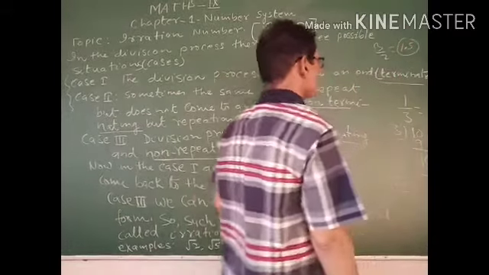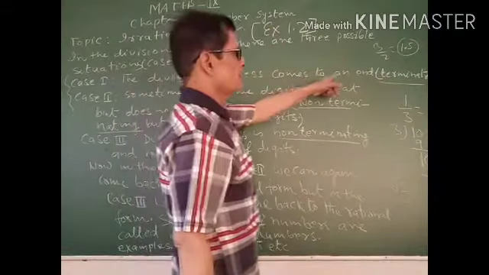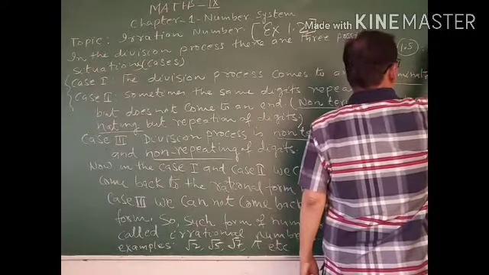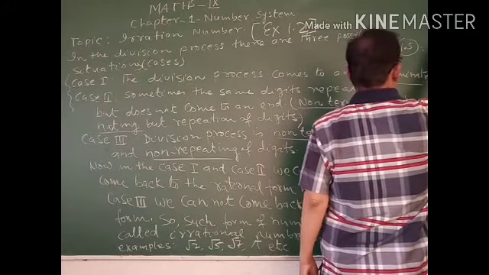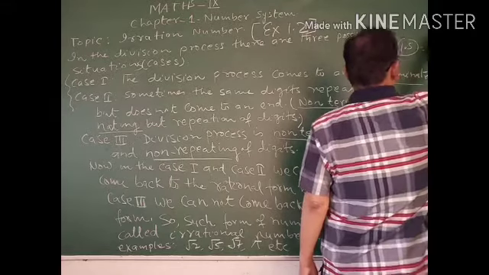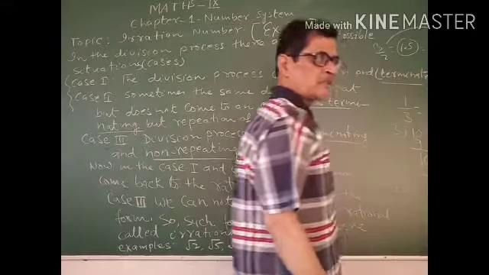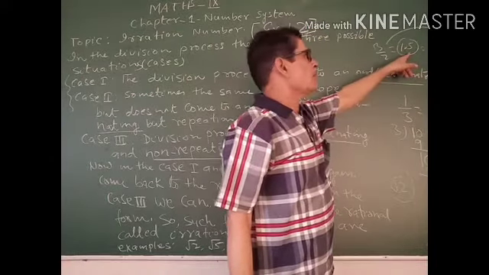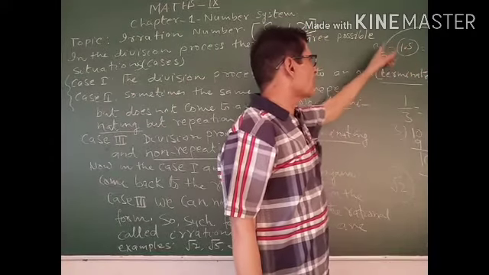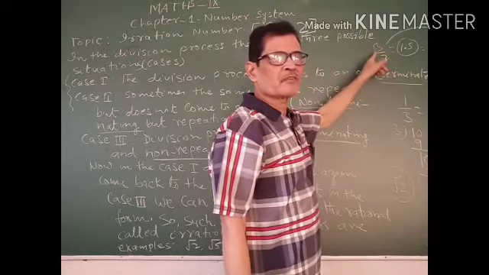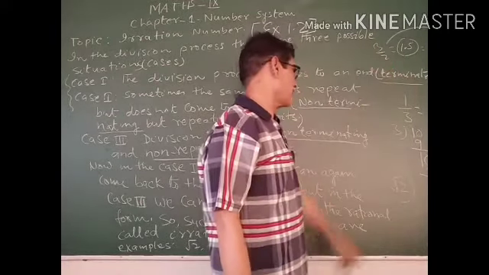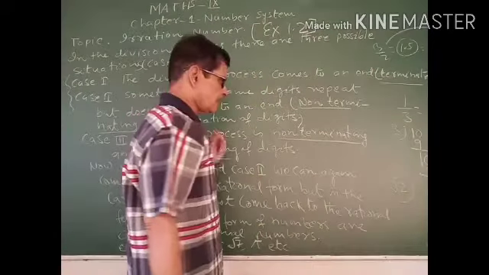This is the terminating case, it comes to an end, and again you can come back. From 1.5 we again come back to 3 by 2, rational form. डेसिमल फॉर्म से रेशनल फॉर्म में हम लोग आ सकते हैं. In the second case,